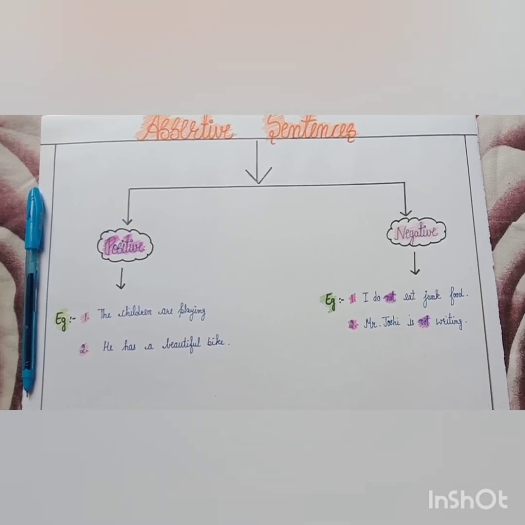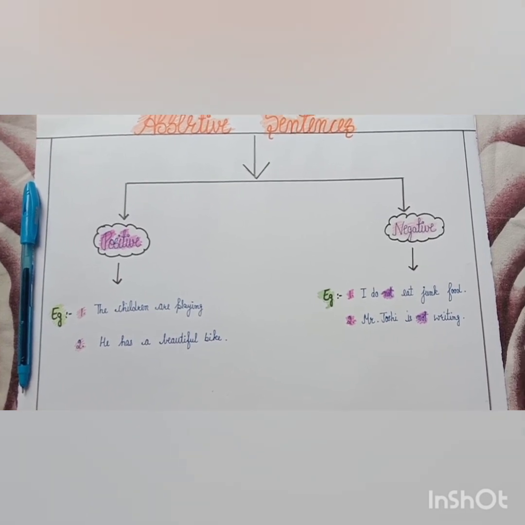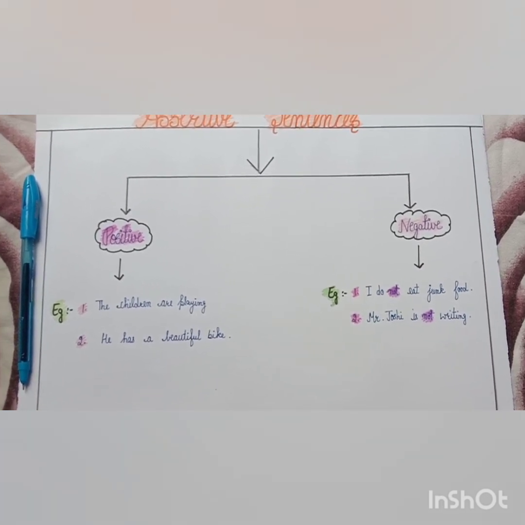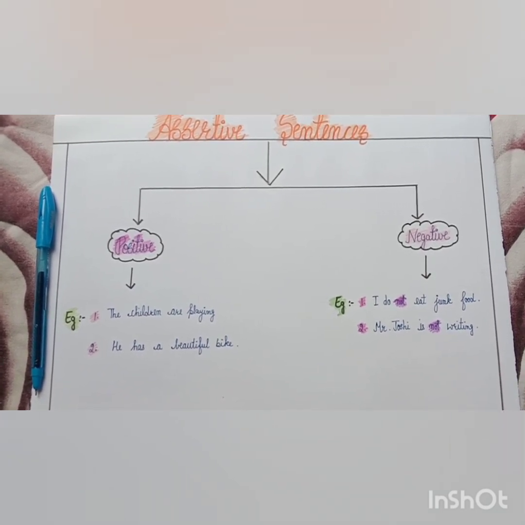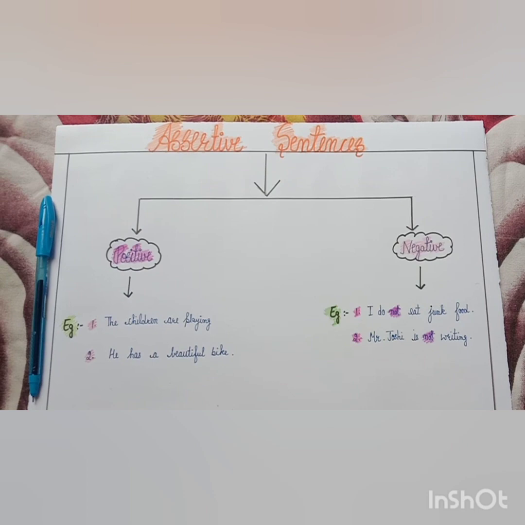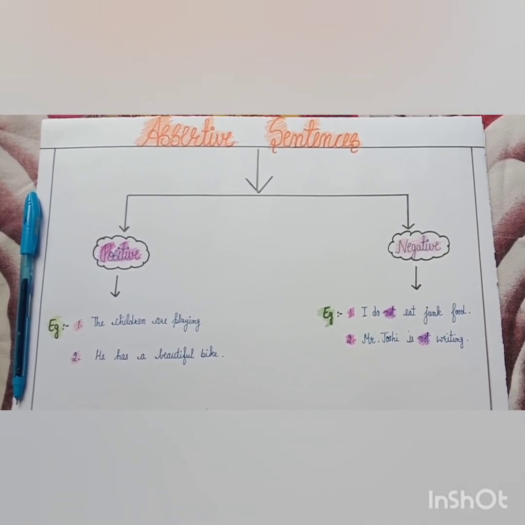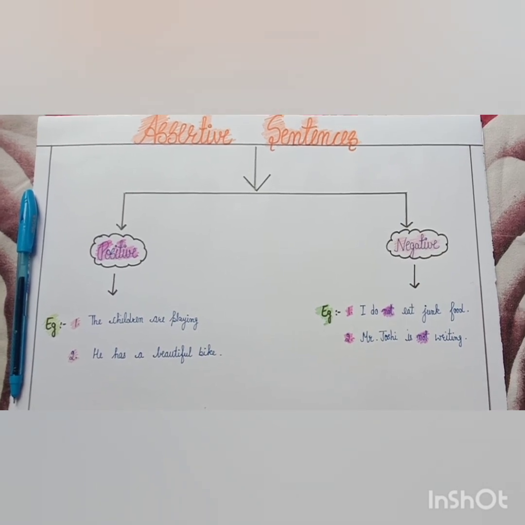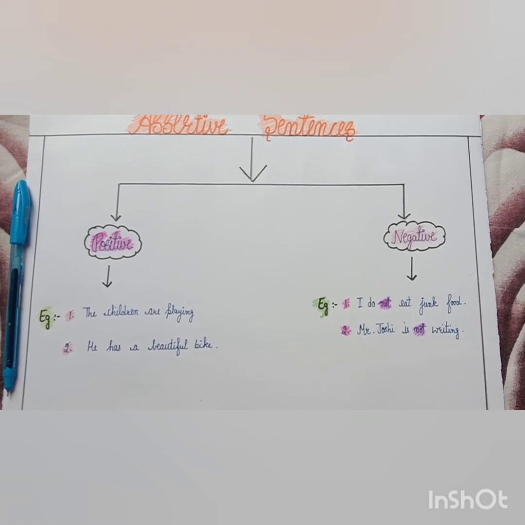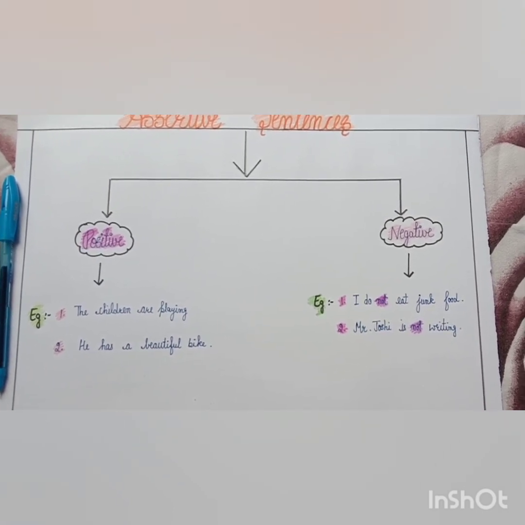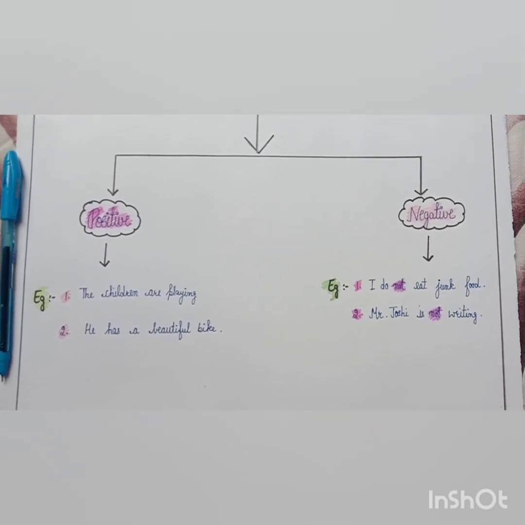Examples of positive assertive sentences: The children are playing. He has a beautiful bike. You can see that these are simple sentences in a positive way. Now we will move further to negative sentences. I do not eat junk food. Mr. Joshi is not writing. Here in the negative sentence, "not" is used, which means everything is in negative form.